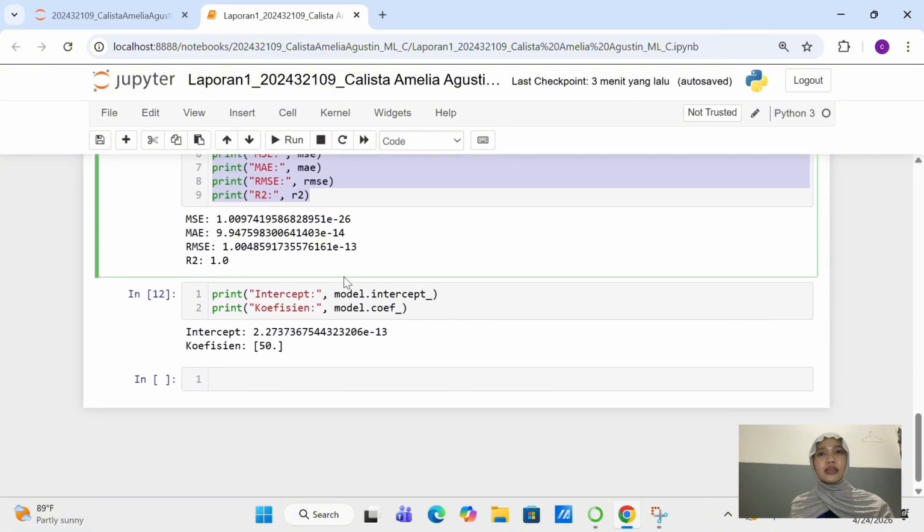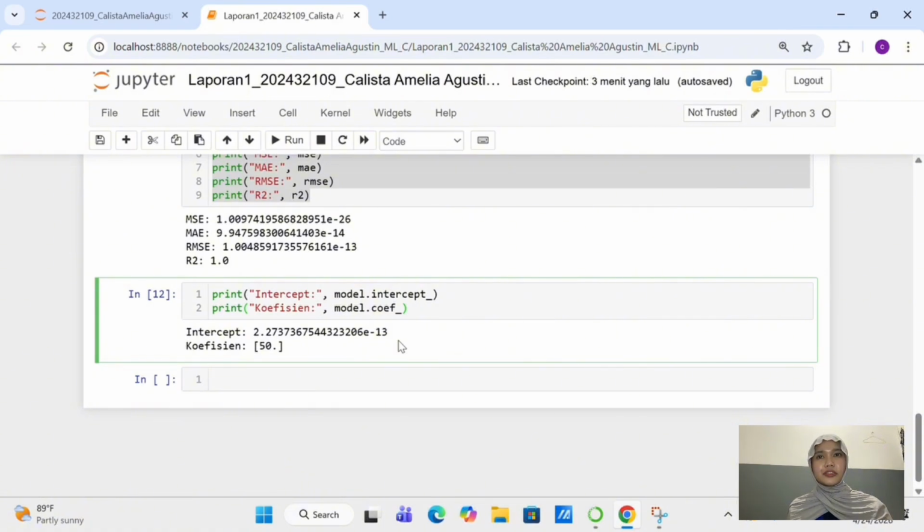Okay, finally, the last one is the intercept and coefficient. The coefficient value is 50, which means that every additional 1 hour of operation increases revenue by 50. This shows a clear influence of the input variable on the output.